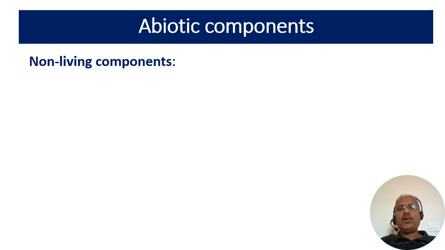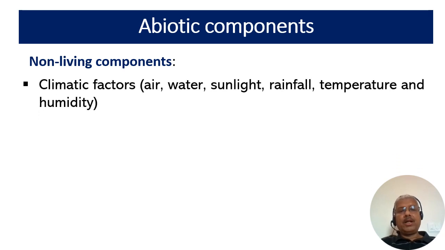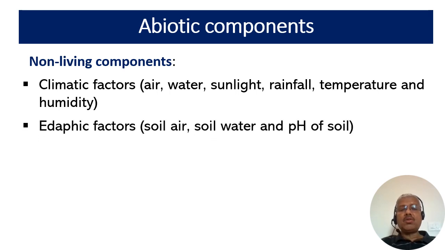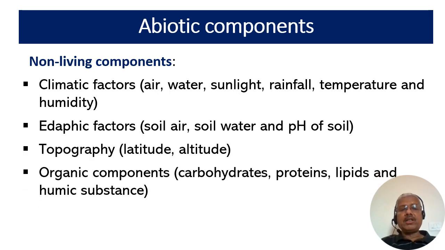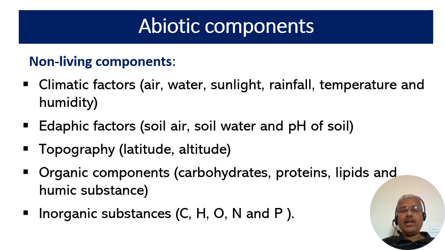The abiotic components of an ecosystem are the non-living components of an ecosystem. It includes climatic factors like air, water, sunlight, rainfall, temperature, and humidity; the edaphic factors like soil, air, soil water, and soil pH; and the topographic factors like latitude and altitude. The organic components consist of carbohydrates, proteins, lipids, and humic substances, and inorganic substances like carbon, hydrogen, oxygen, nitrogen, and phosphorus.